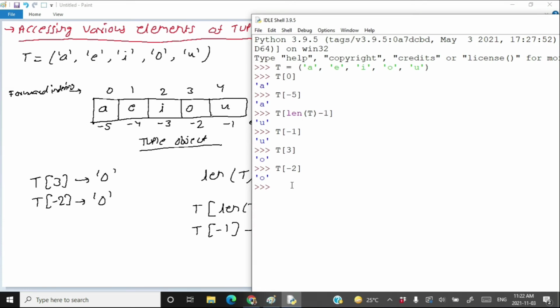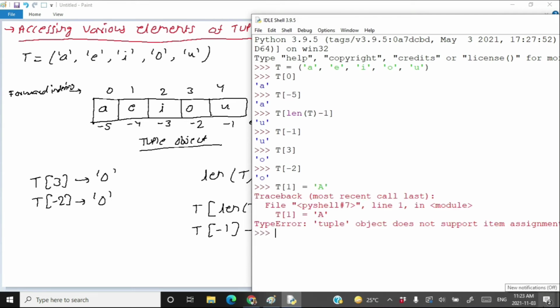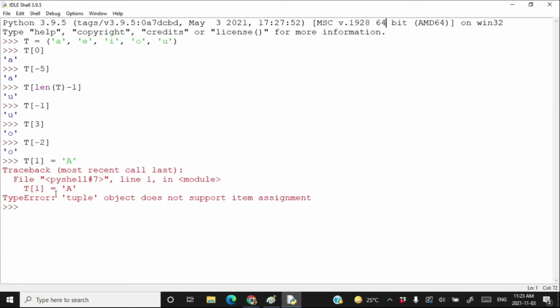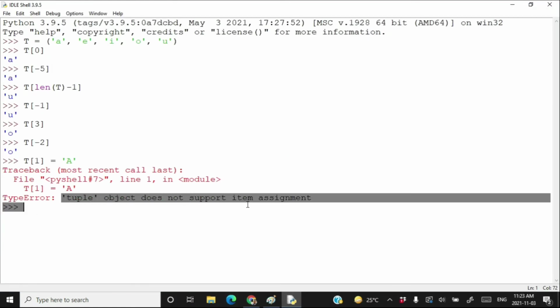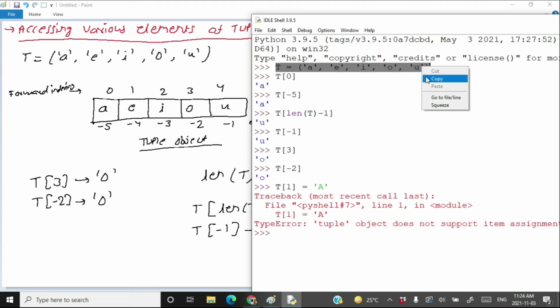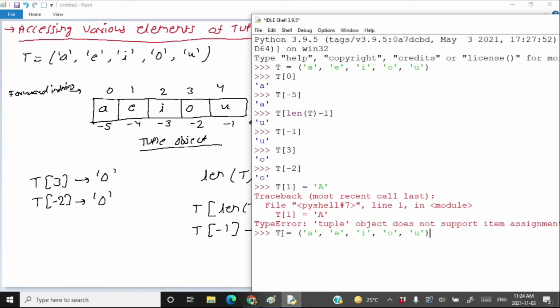The only difference between a tuple and a list is that tuples are immutable. If you try to change a value of a tuple, like if you write here t[1] equal to capital A, it will throw an error. It says that the tuple object does not support item assignment. But the same thing is allowed with a list.